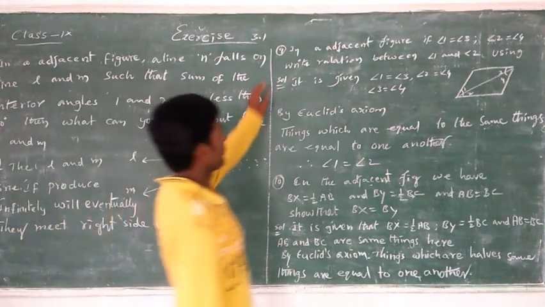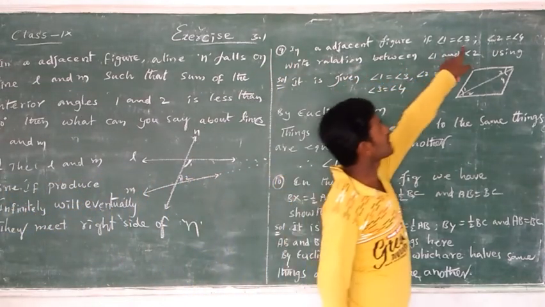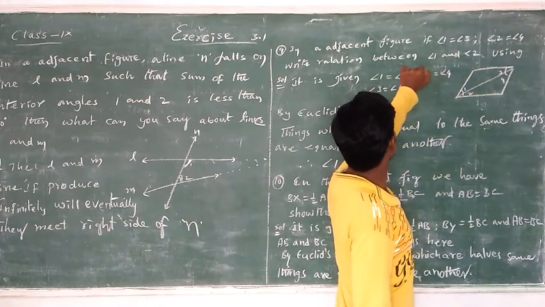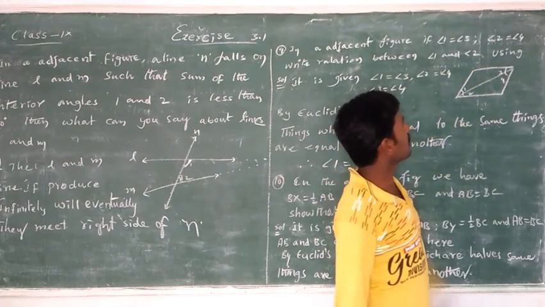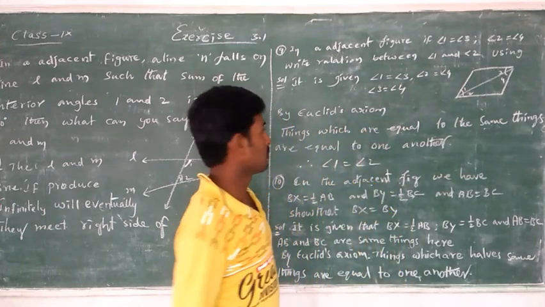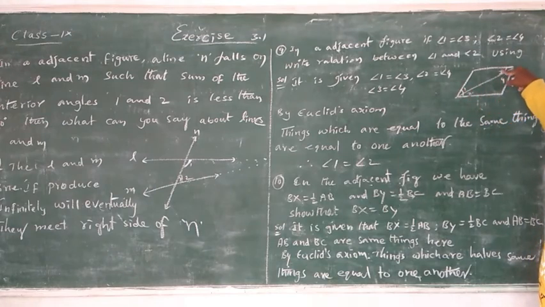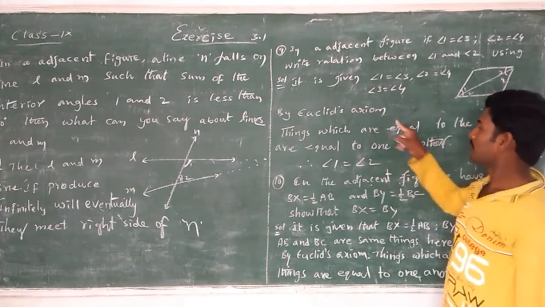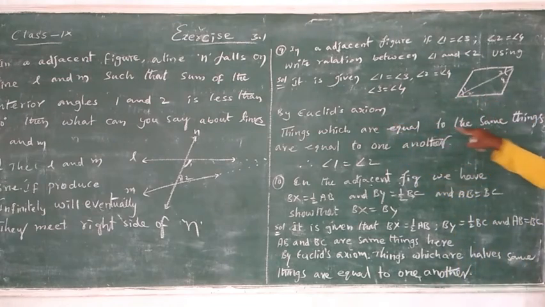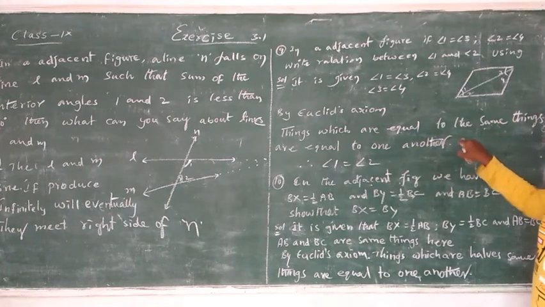Okay, that's it. Next, in the adjacent figure, angle 1 is equal to angle 3, angle 2 is equal to angle 4. What is the relation between angle 1 and angle 2? Here in this figure, angle 1 is equal to angle 3, angle 2 is equal to angle 4, and angle 3 is equal to angle 4. So angle 1 is equal to angle 2. By Euclid's axiom, things which are equal to the same thing are equal to one another.